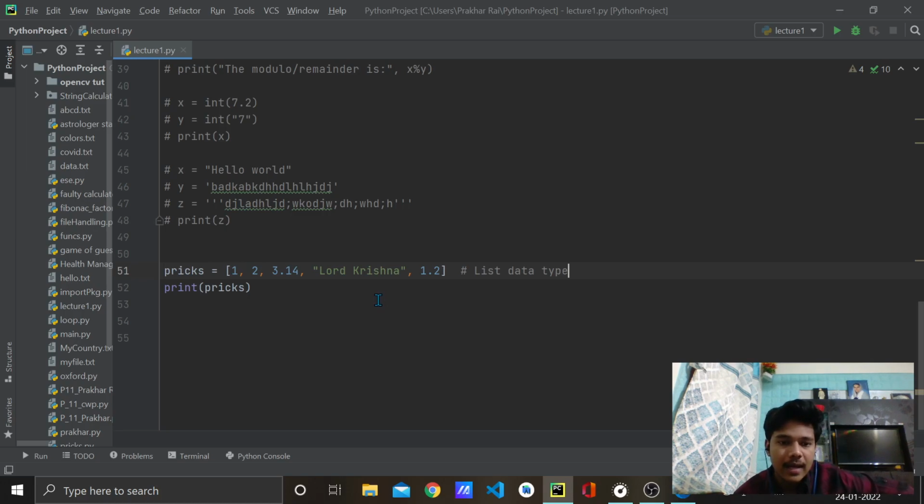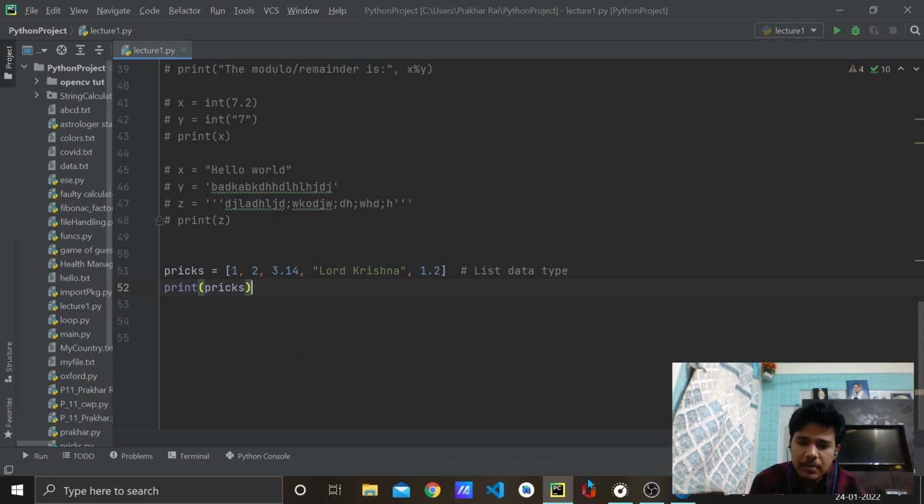Forget about that. In Python we can have an integer, a float, and then again a string. And if you print it, the whole list got printed. Now I was talking about how to access each and every element of the list.